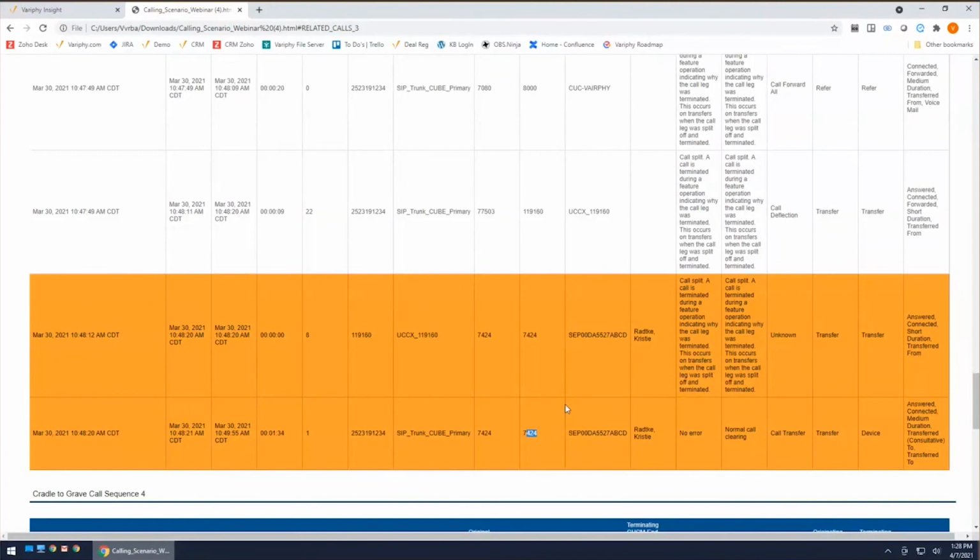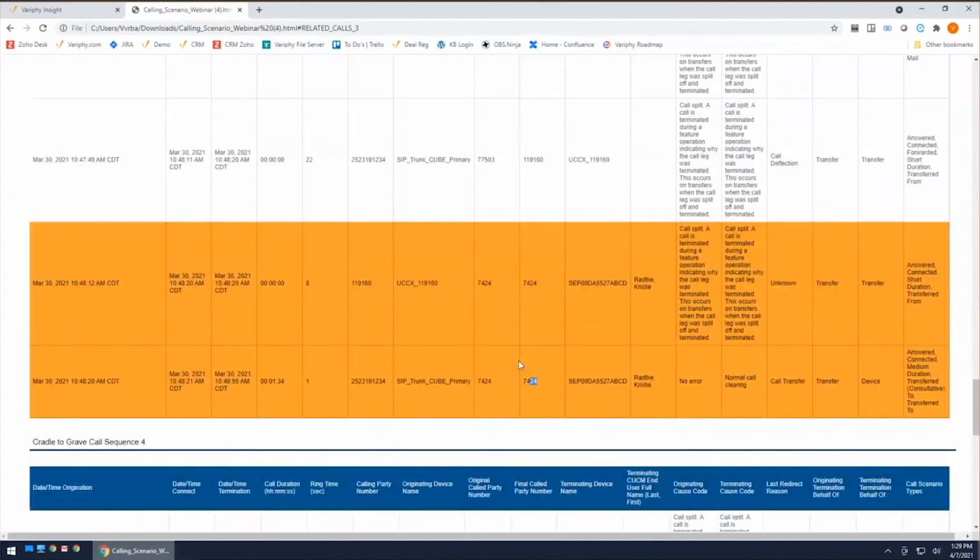But one thing to keep in mind when you're looking at these legs is that this consultative leg has a lot of effect on your transfer to and transfer from counts, because it is both. It is a transfer to, but it is also a transfer from itself when it actually establishes that connection call. I know we are almost out of time, so a couple other things that I wanted to clear up